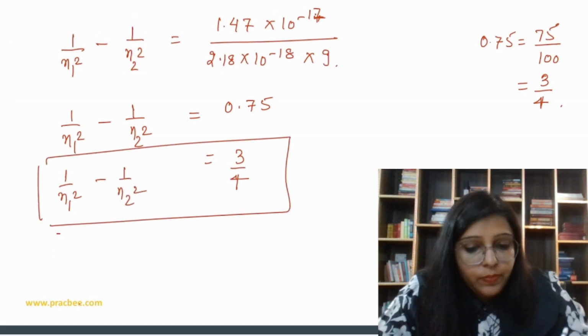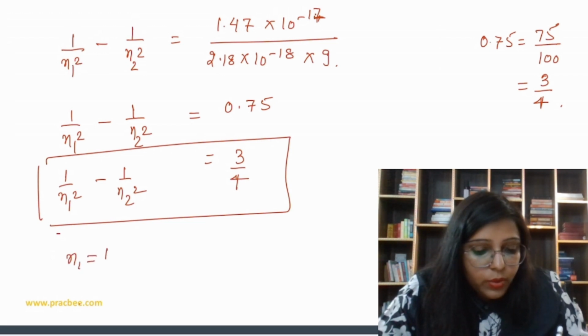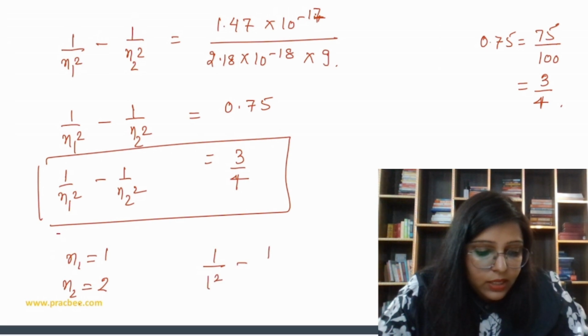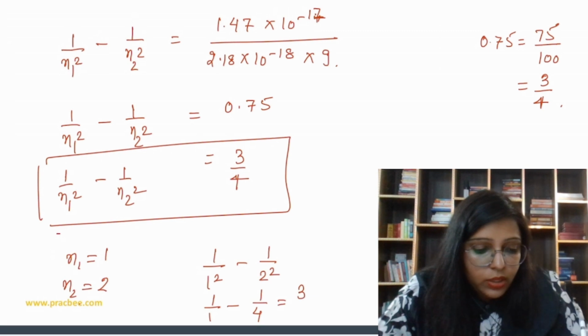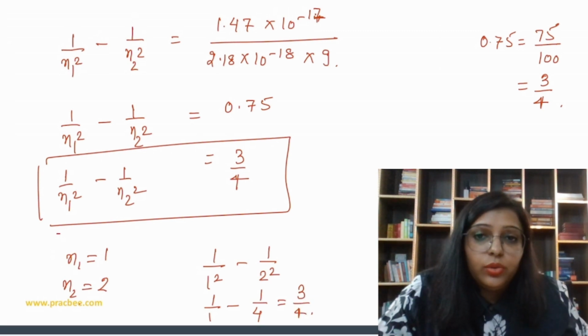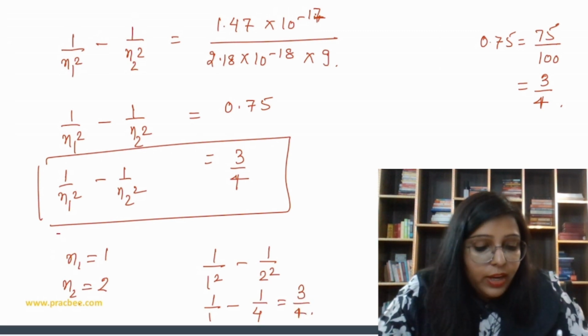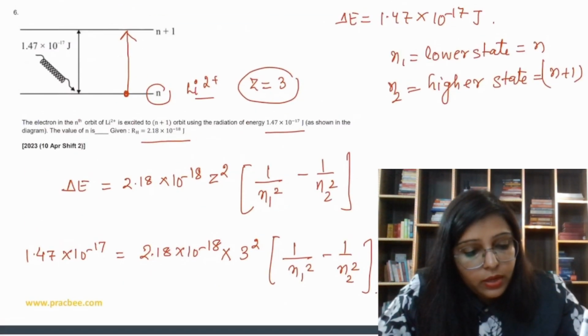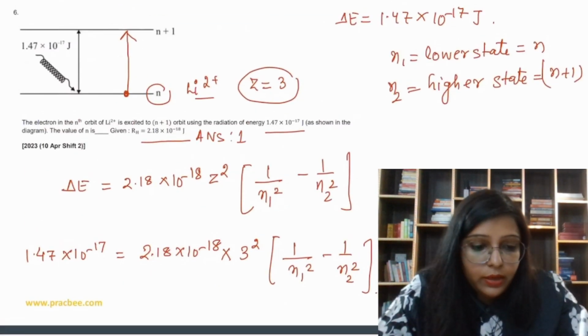Now how to solve this? If I say N1 is equal to 1 and N2 is equal to 2, then 1 by 1 square minus 1 by 2 square is 1 by 1 minus 1 by 4, which is equal to 3 by 4. Right? So we can say that the value of N is equal to 1 and the value of N plus 1 is equal to 2. So here the answer is 1.